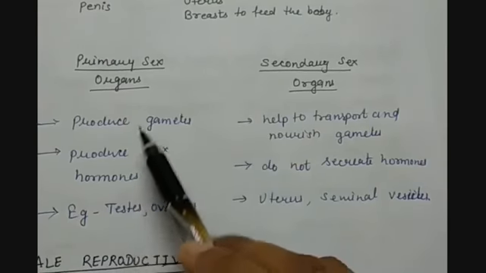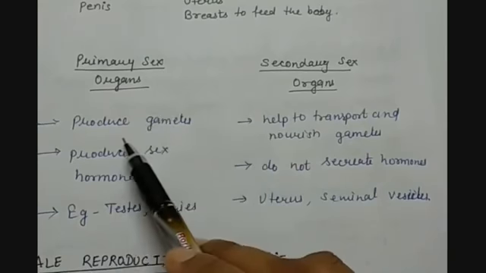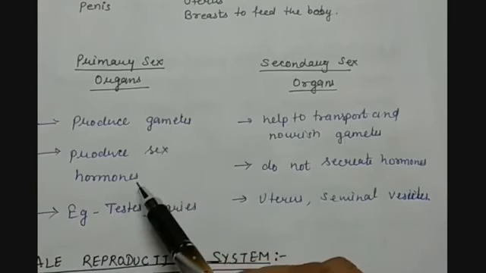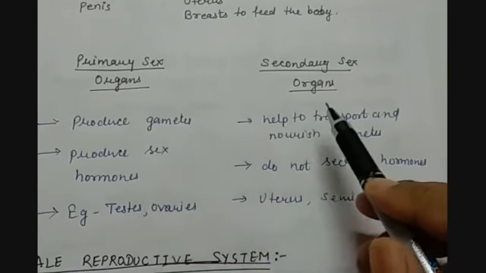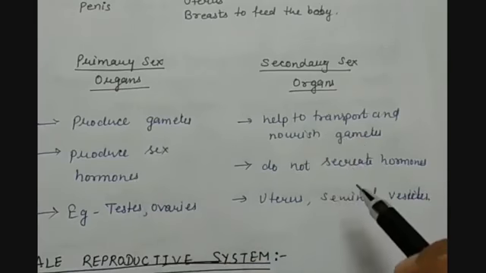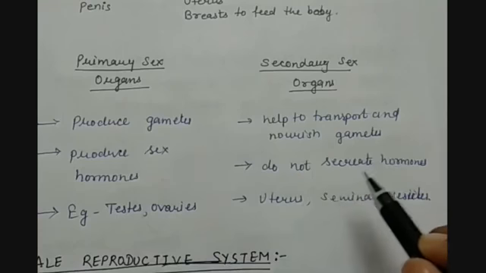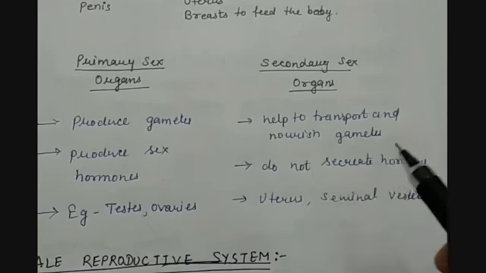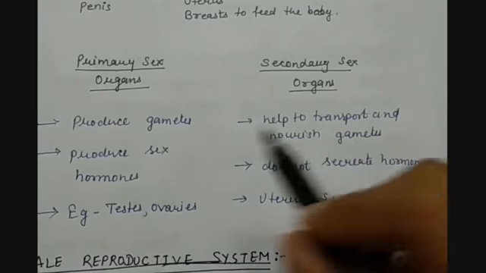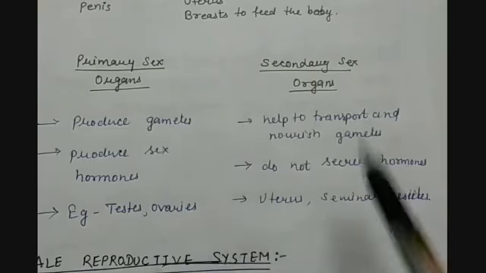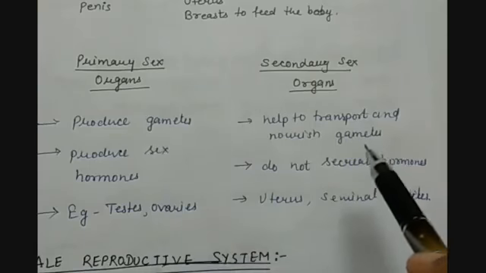The primary sex organs, along with the production of sex cells, also produce sex hormones. But the secondary organs do not secrete hormones. Although some liquids are secreted, they are secreted with a purpose, to facilitate the working of primary sex organs.